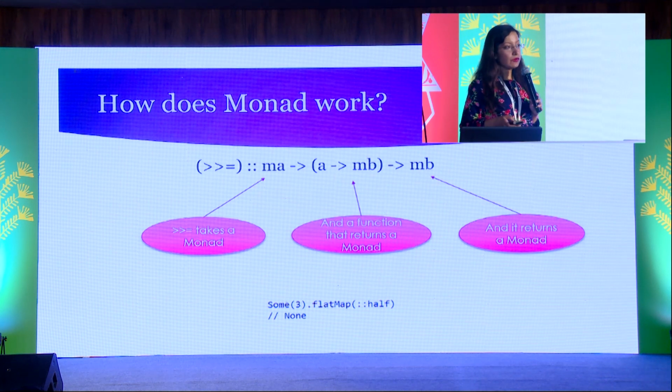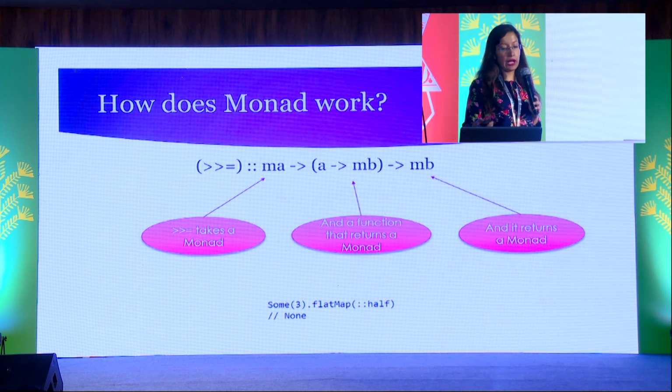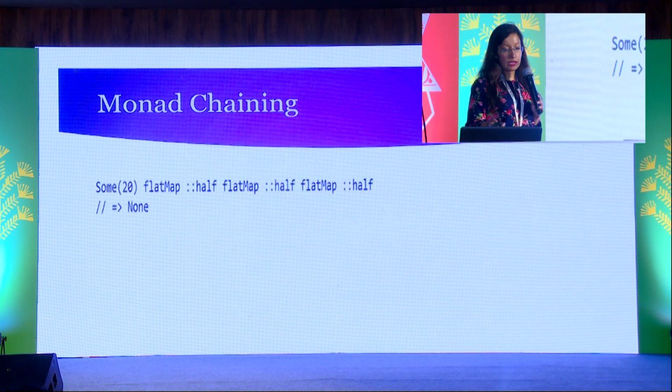So how does monad work? Monad takes a monad and a function which returns a monad, and then it returns a monad. You can see here that Some(3) is a monad, then the function half is a function which returns a monad, and the final result is None, which itself is a monad. So monad chaining is also possible. You can see here half is being invoked 3 times for the value Some(20). The first time half gets invoked, it will give Some(10). The second time Some(5). The third time None.